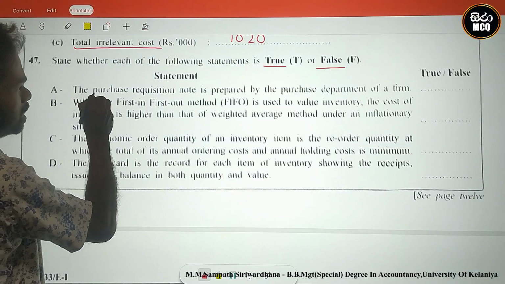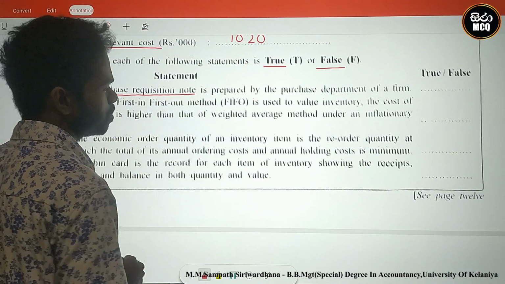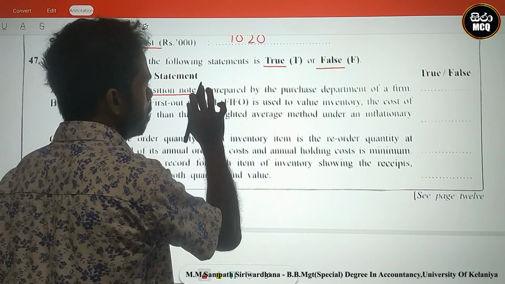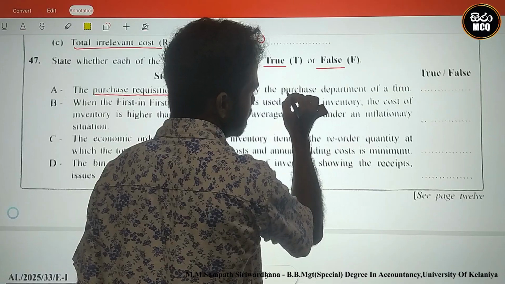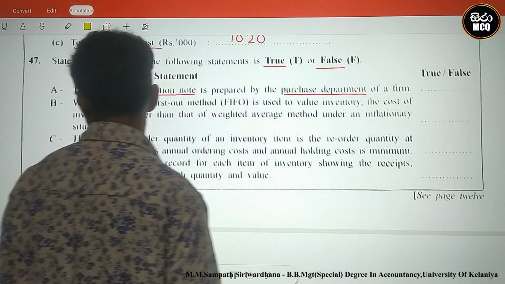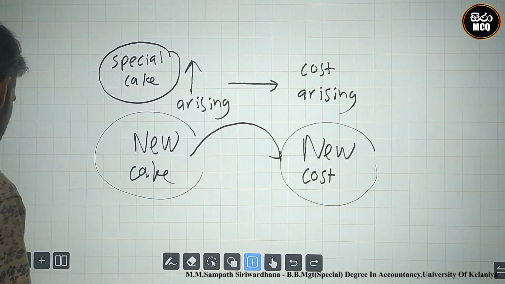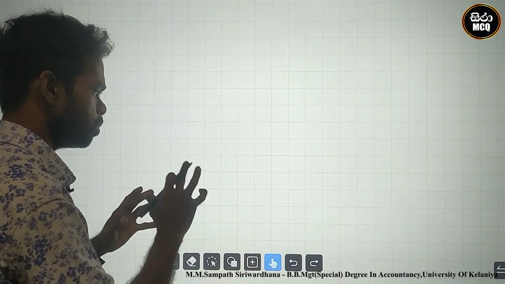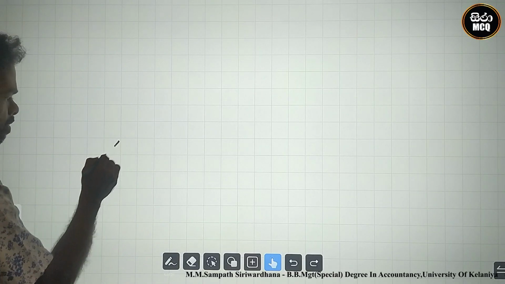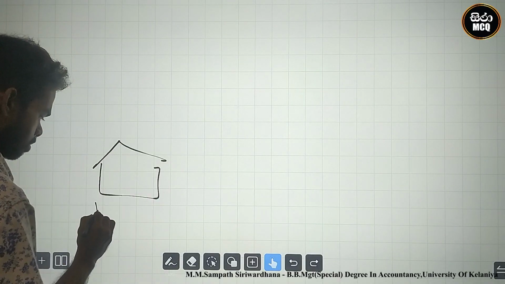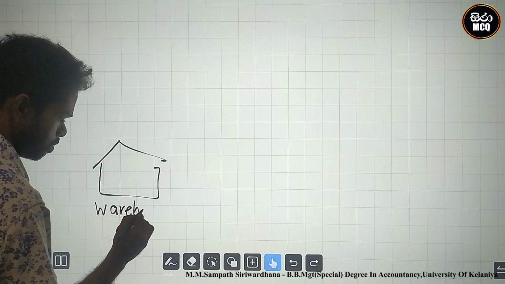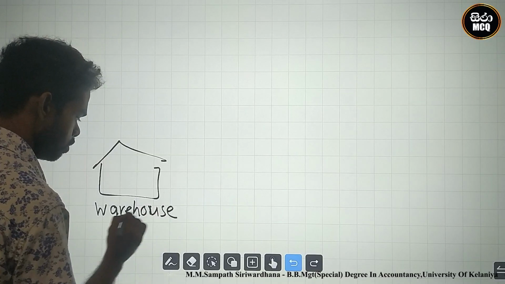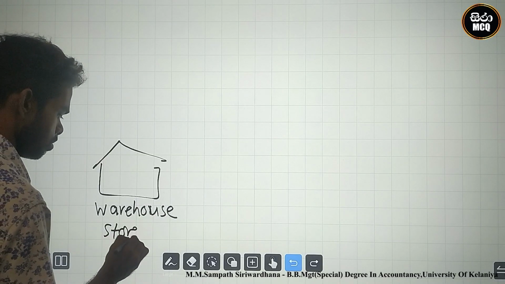The purchase requisition note is prepared by the purchase department of a firm. Look here, what is the purchasing process of a production company? The warehouse means the store.